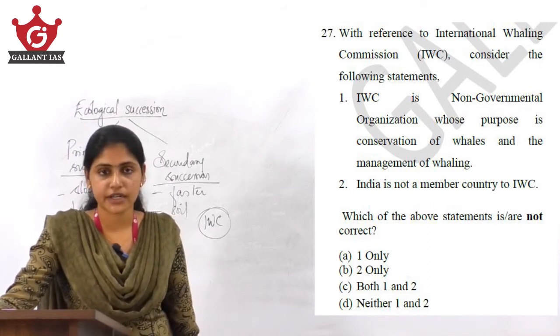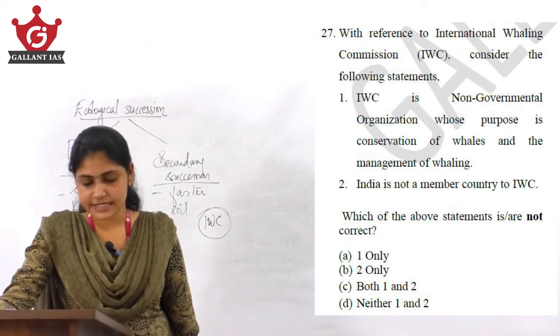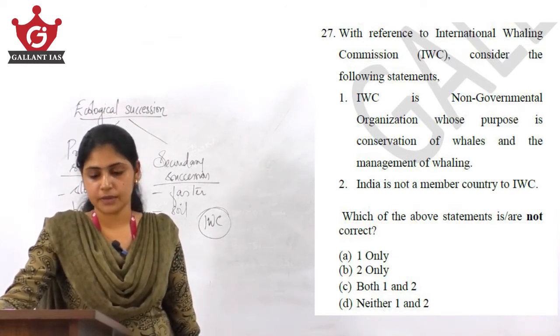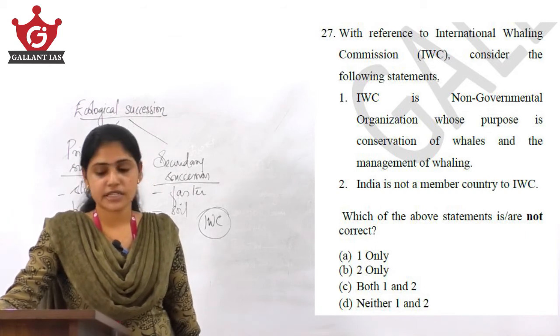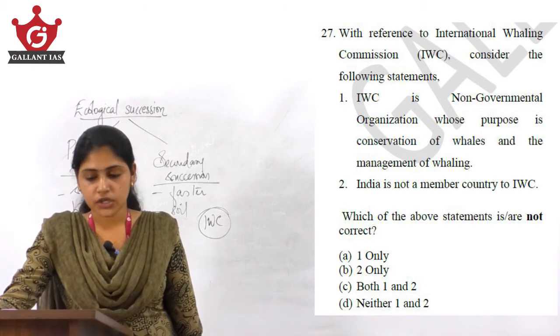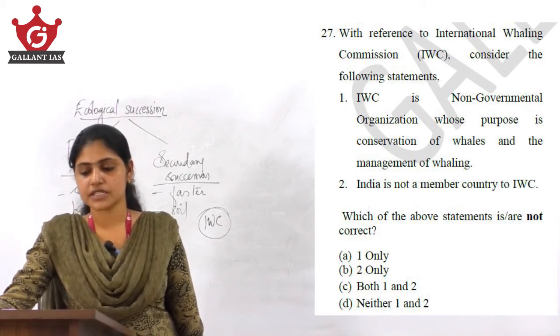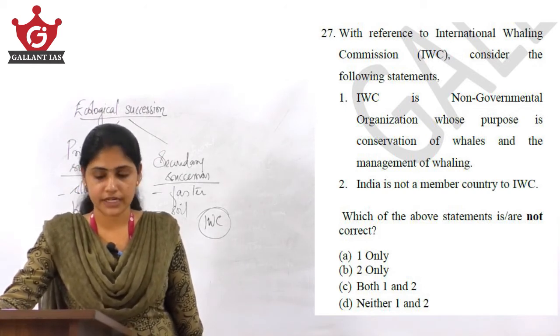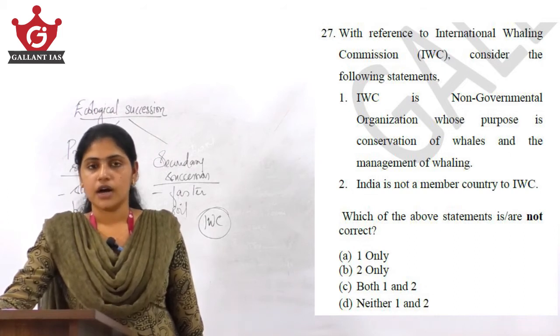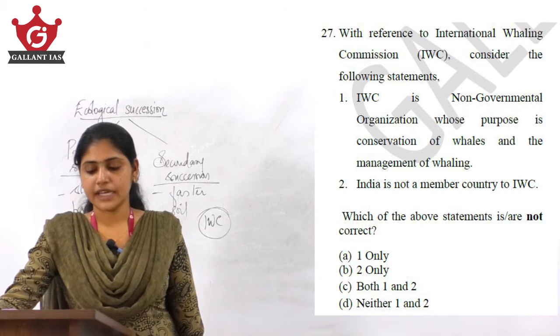Recently also it was there in the news. Why? Because recently Japan announced its withdrawal from the International Whaling Commission. Okay. So, the first statement says International Whaling Commission is an NGO, that is, a non-governmental organization whose purpose is conservation of whales and management of whaling. The second statement says India is not a member country to IWC, and you have to pick out the incorrect statement.